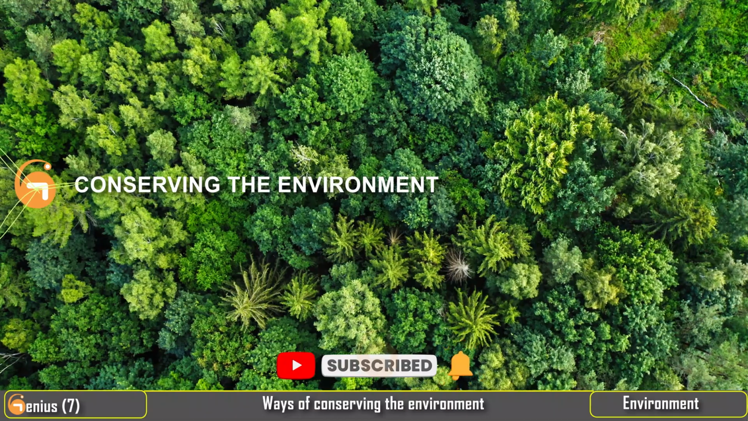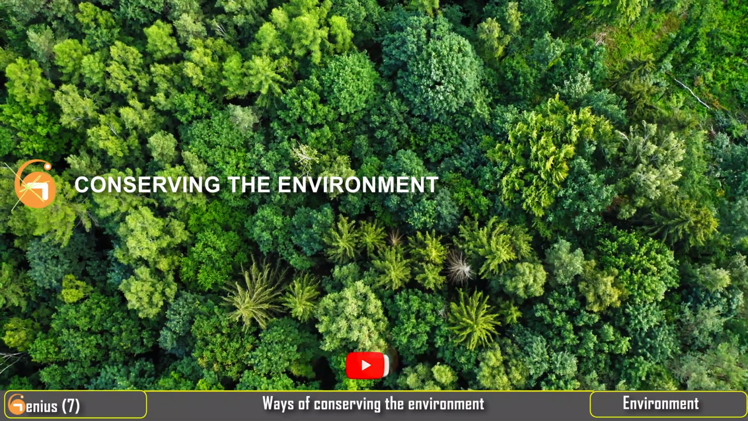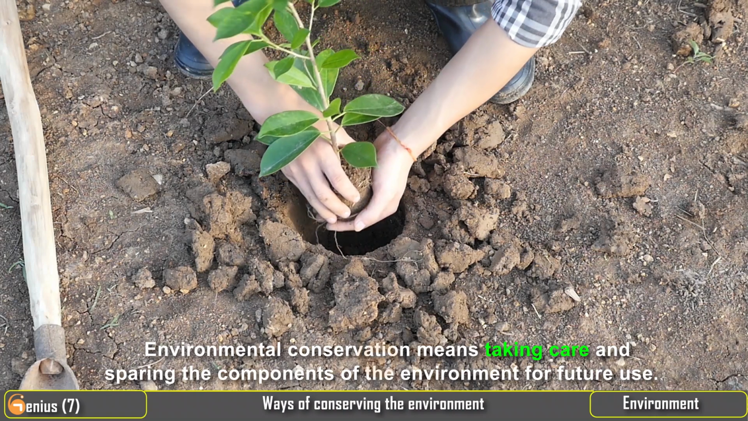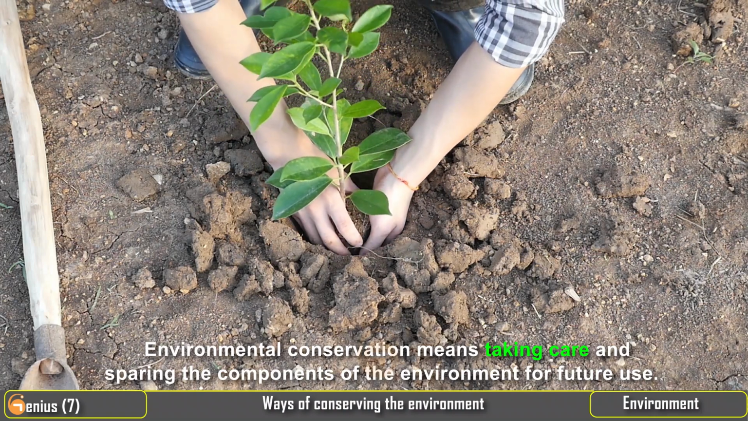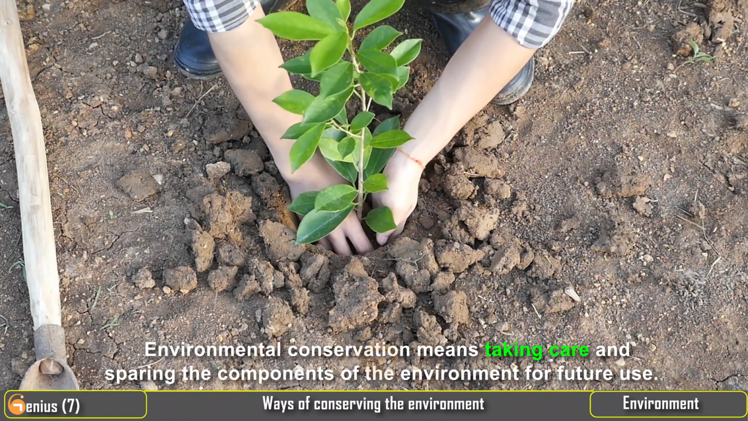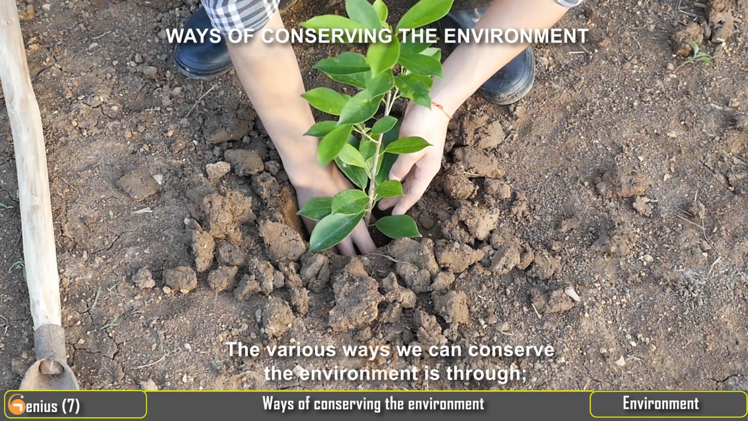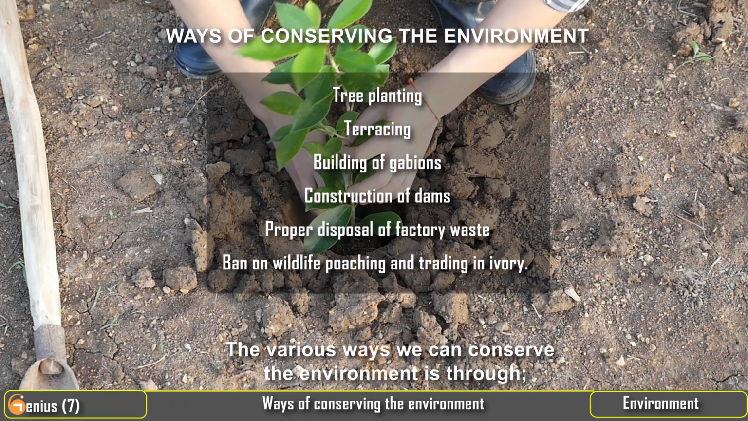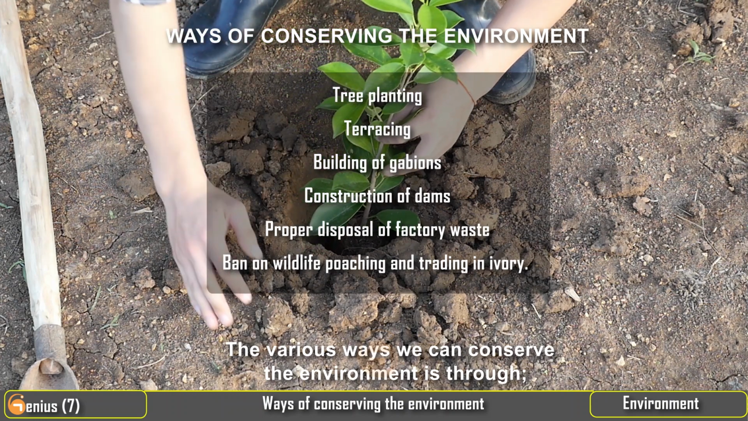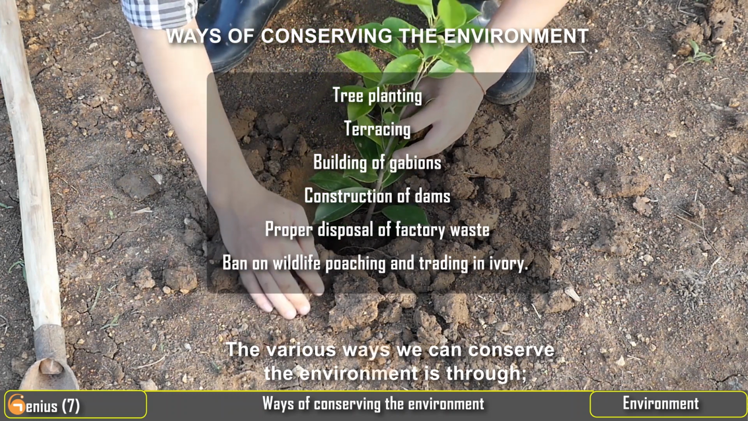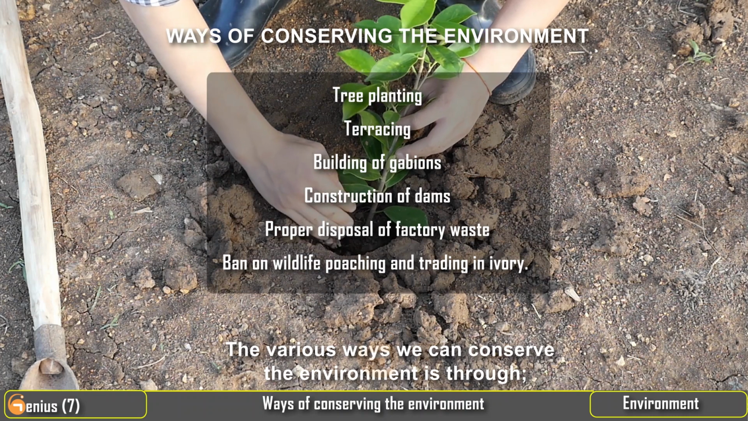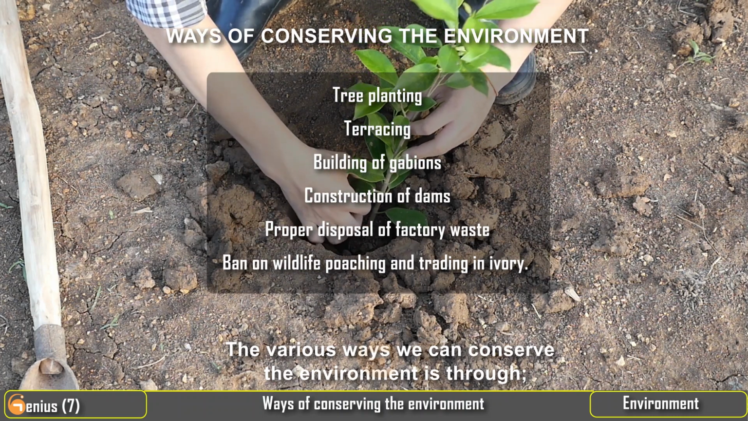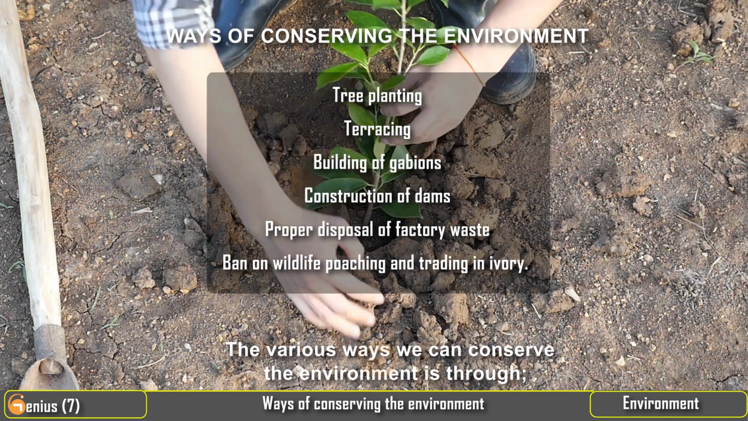Conserving the environment. Environmental conservation means taking care and sparing the components of the environment for future use. The various ways we can conserve the environment is through tree planting, terracing, building of gabions, construction of dams, proper disposal of factory waste, ban on wildlife poaching and trading in ivory.